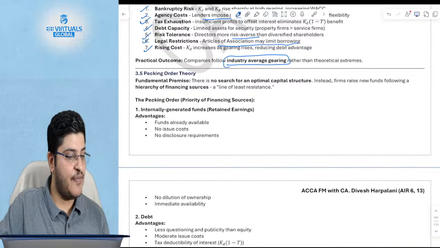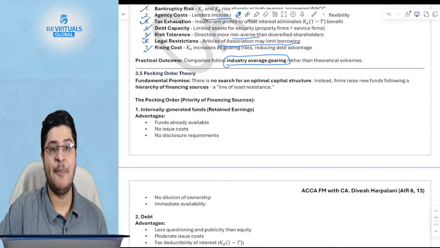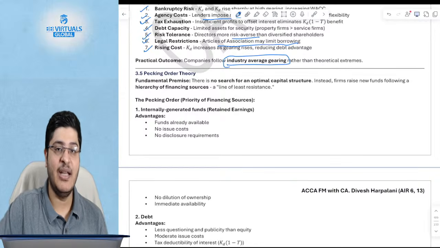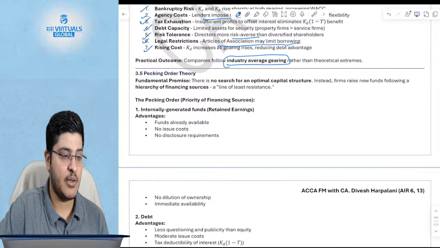Is there any FM-AFM revision session? Not at the moment. At the moment, there's just an FM revision session. But having said that, most of the chapters of FM are also included in AFM, so you can at least watch FM, because that will, if nothing else, improve your foundation. Of course, the way the questions are asked is way different, but the base concepts are absolutely similar, or bare minimum FM concepts are there in AFM, so you can watch this one also. But to answer your question, there is no AFM revision.